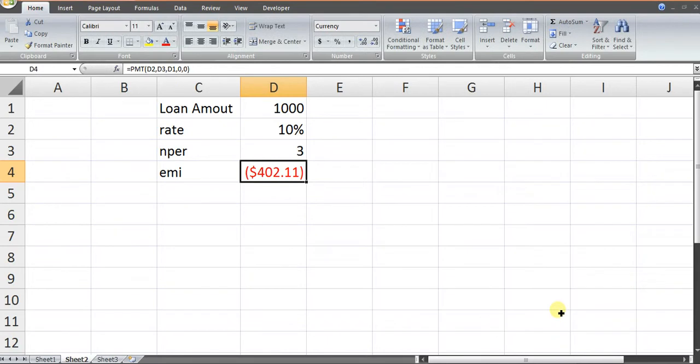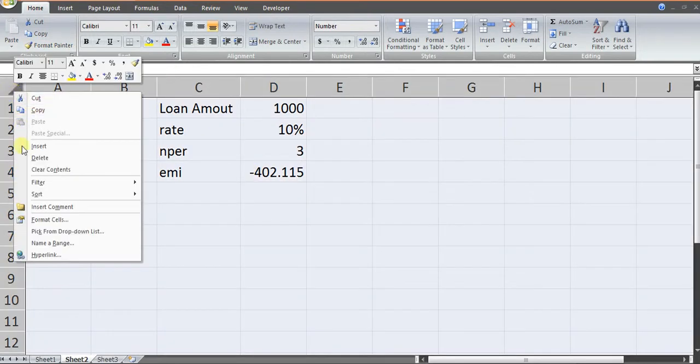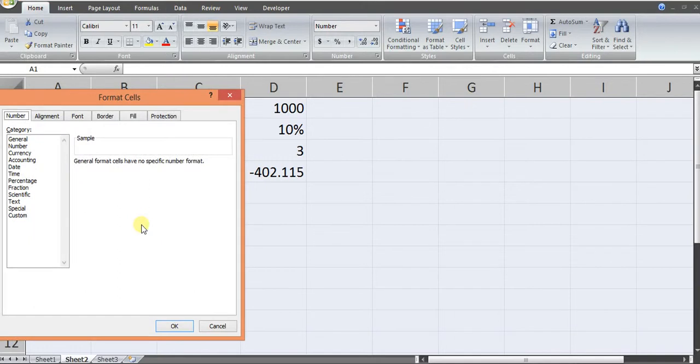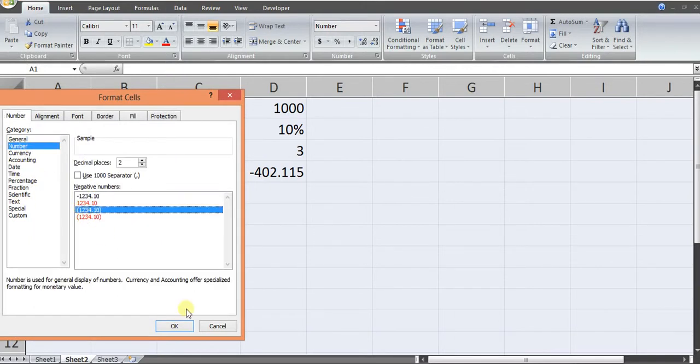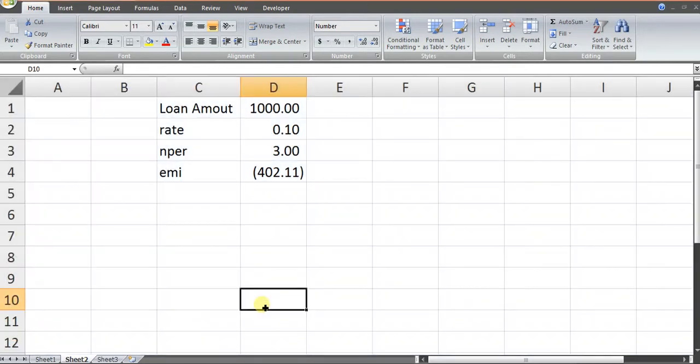So 402.11. The amount of EMI is 402.115 and it is negative because you need to pay it.